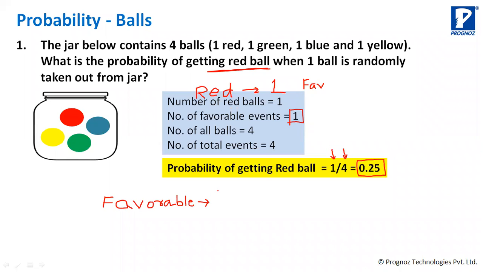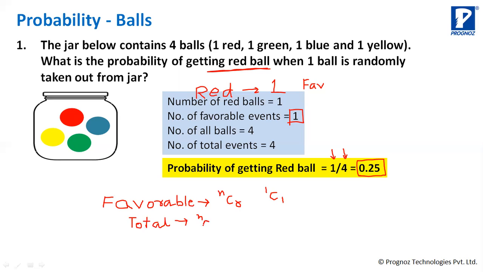Number of favorable events will be how much? I'm going NCR. You remember last time we did NCR. And how do we calculate NCR? Which is factorial n upon factorial n minus r, factorial r. So what is favorable? NCR के formula में favorable will be total number 1 and you are taking out 1. It is for the red ball. Favorable is for the red ball. There is only 1 red ball and you are taking out 1. So this is your favorable. And total number of events, that will be again NCR, but here N and R will change.